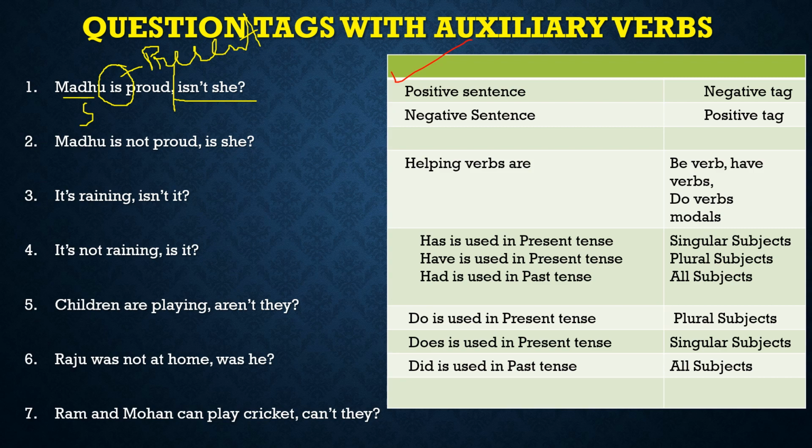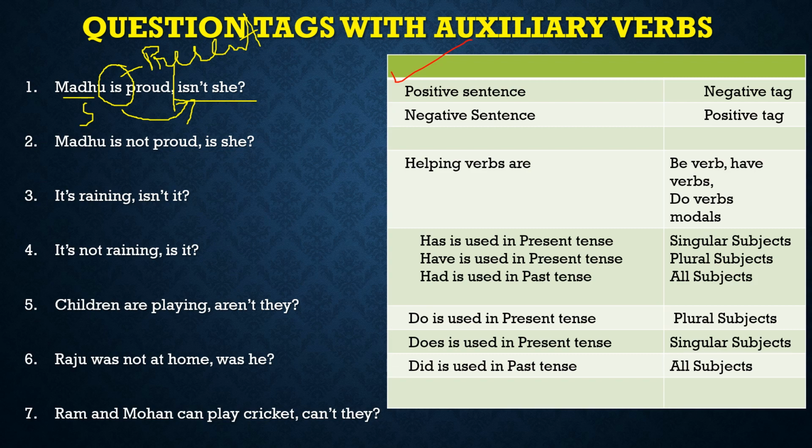So, Madhu is proud. Is the sentence positive? Yes, the sentence is positive. So we will use a negative question tag. So this be verb will go here. Okay, this be verb will go here. Isn't she? Isn't she? Okay.